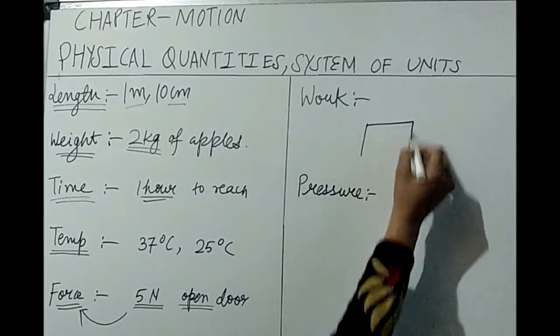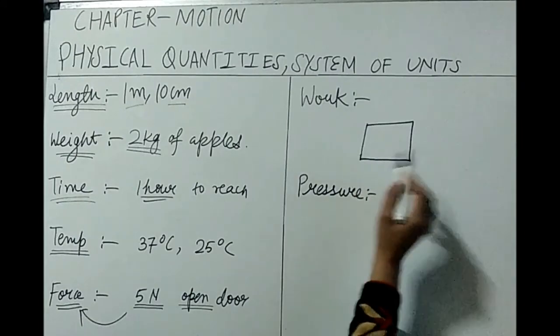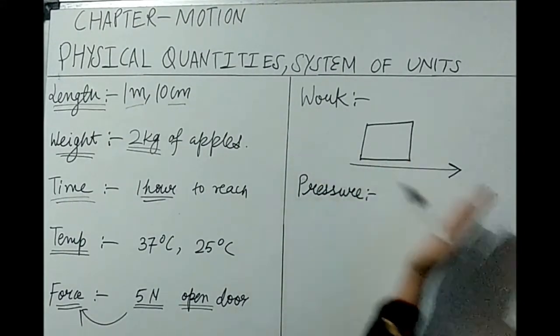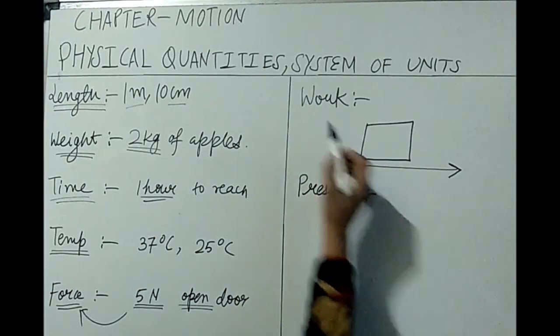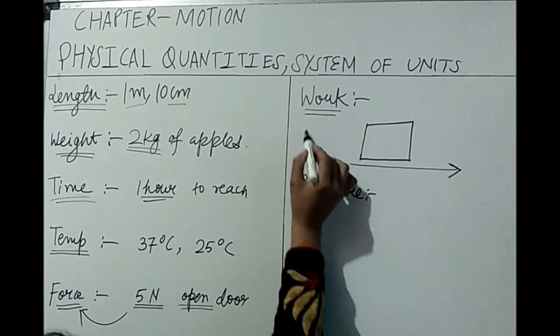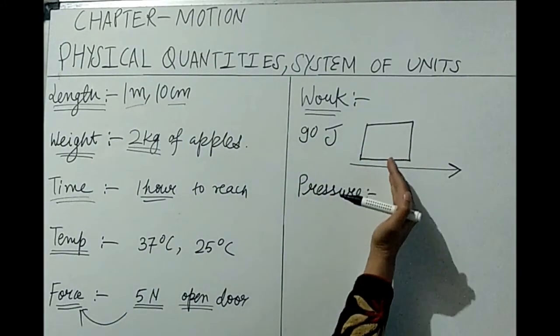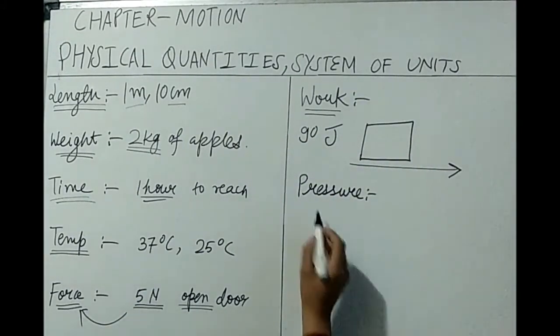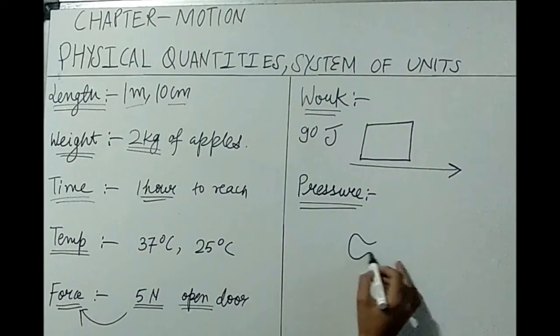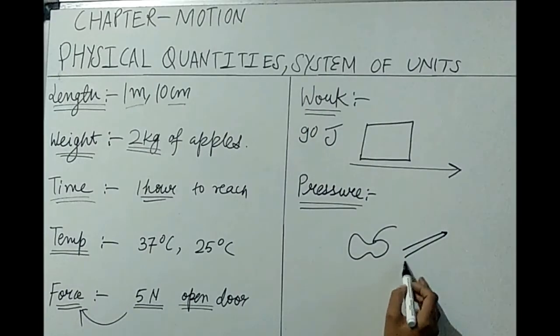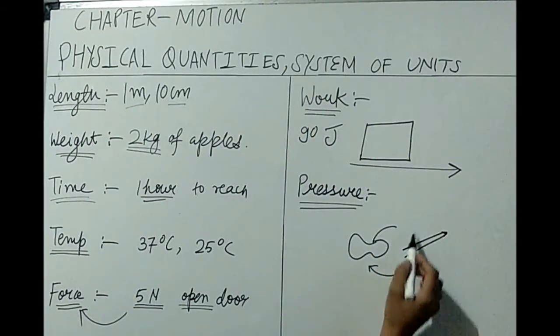There is one heavy block kept here and I am pushing it in forward direction. Definitely I am doing some work to push it in some direction. That is called work. Suppose 90 joules of work has been done in pushing this block. Next, you have a fruit and you cut it with some knife. You apply pressure on the fruit.